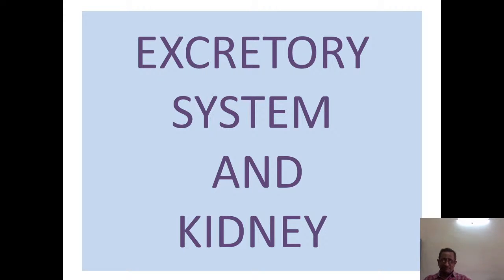So today's class is the excretory system, wherein we will read about the kidney, bladder, ureter, and urethra. The first class is regarding the kidney and excretory system. The excretory system is a system which eliminates excess water, minerals, and toxins from the body through the kidney, ureter, urethra, and urine.